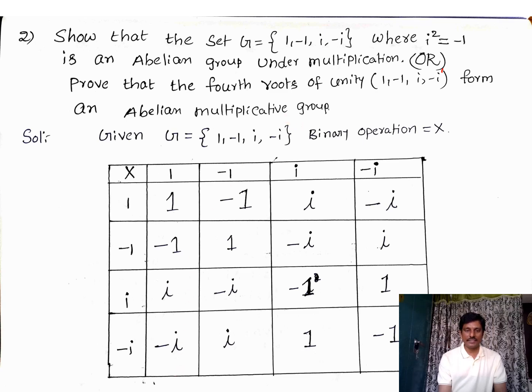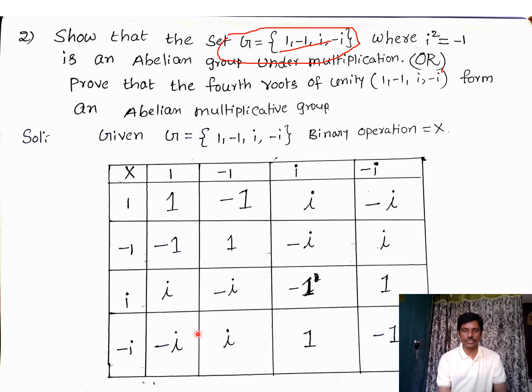But in this set, G equals 1, minus 1, i, minus i, only 4 elements are there. That means it is a finite set, countable. The elements of this set are countable, that are only 4. Therefore this type of sets are called countable sets. Whenever the elements are less than or equal to 6, we can form a composite table.